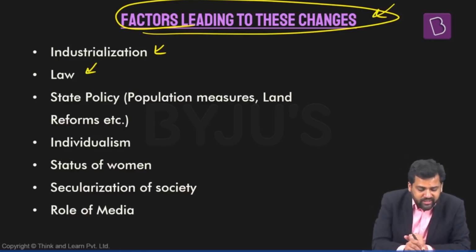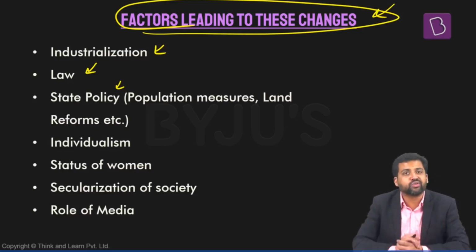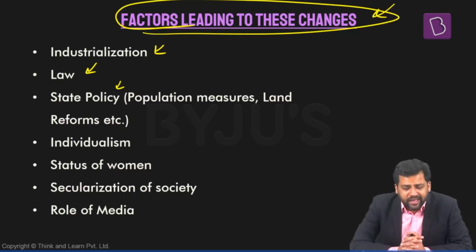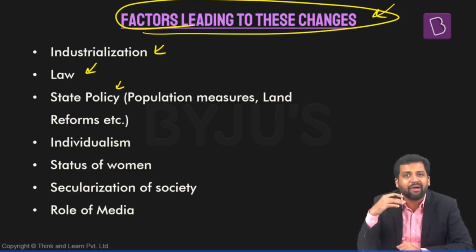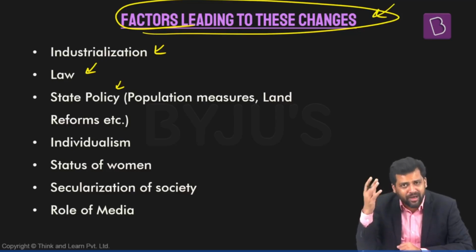Law also has a significant role to play. State policy also has a significant role to play. I'll give you an example of this. If there is a law which prevents child marriage, if there is a law which prevents people from getting married at a younger age, what will happen? People will get married most likely at a slightly higher age.